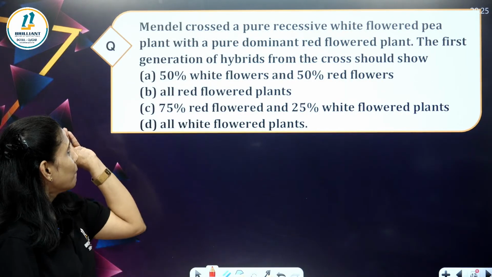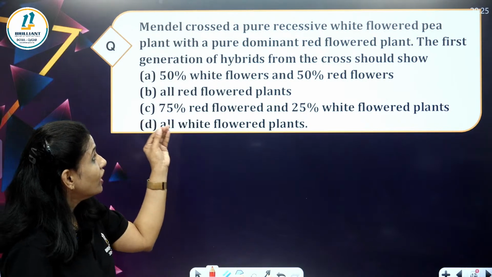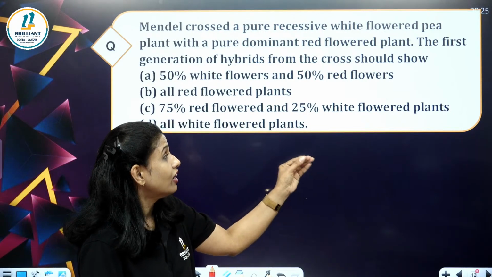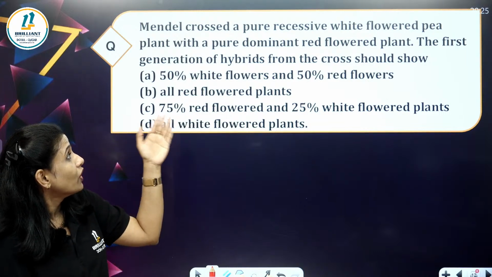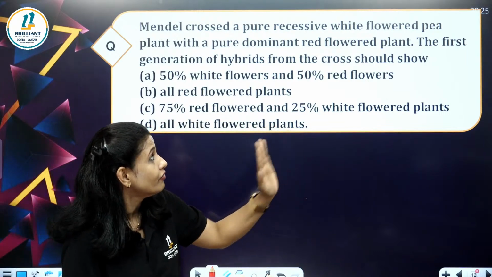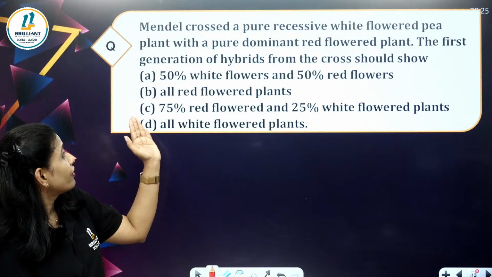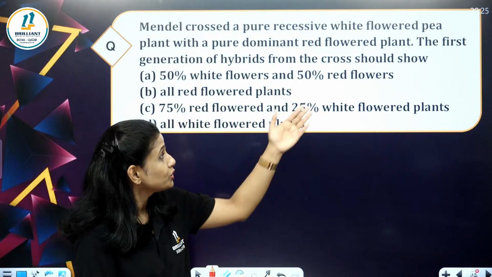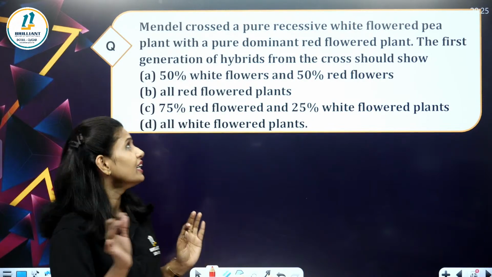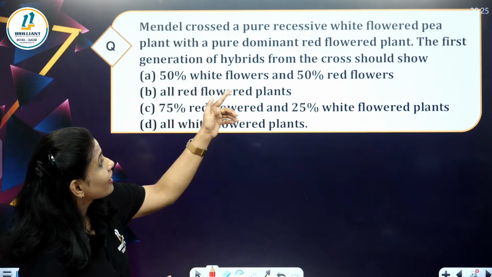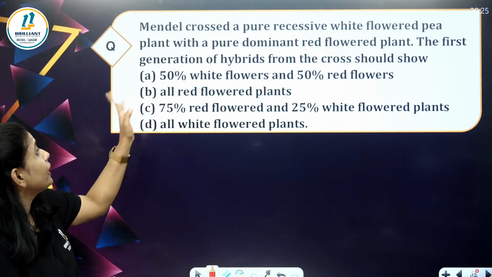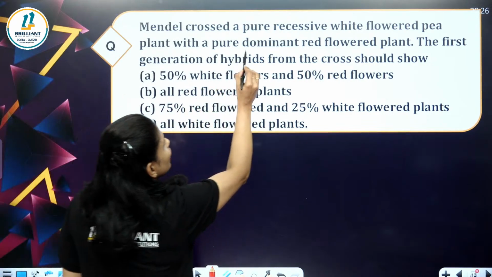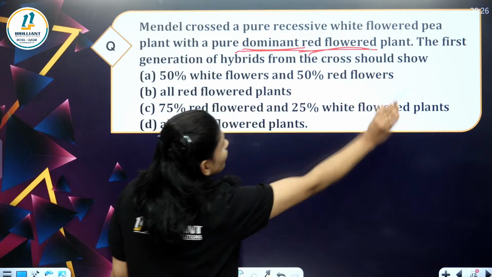Mendel crossed a pure recessive white flowered pea plant with a pure dominant red flowered plant.